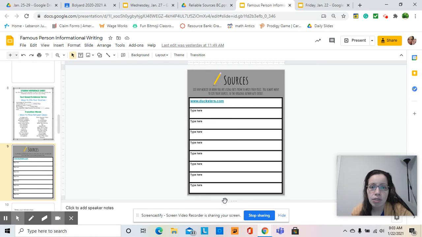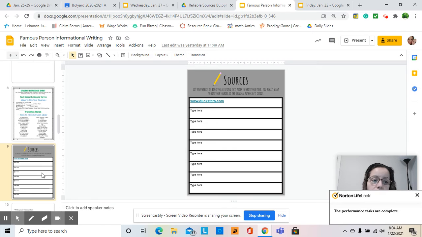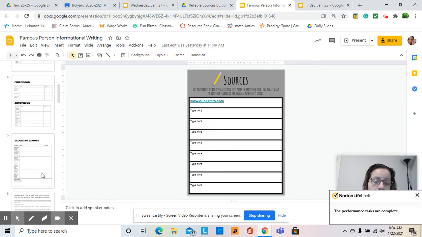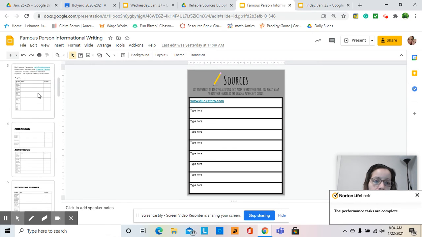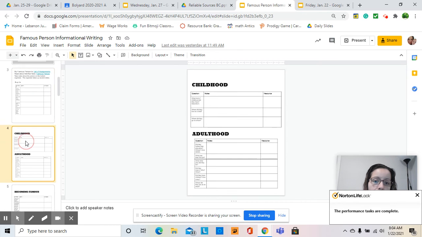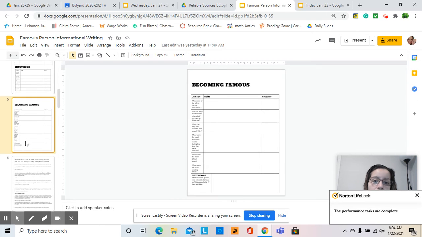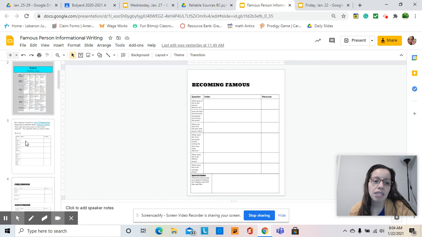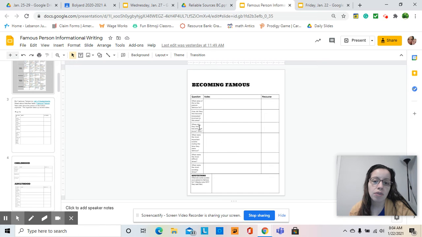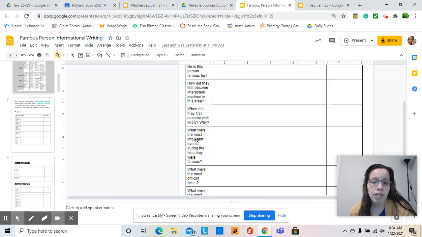So your task for today is to look at this graphic organizer that you have with all the information about your famous person: the early life, the childhood, adulthood, becoming famous. I want you to look at one box of your notes that is empty, that has nothing, and I want you to research that. Let's pretend that I have Rosa Parks. I'm going to research what were the most important events during the time they lived.